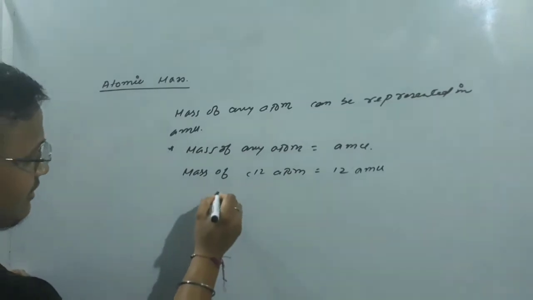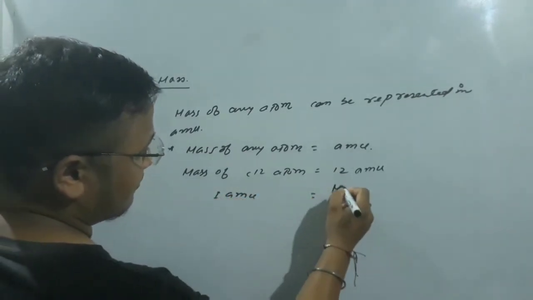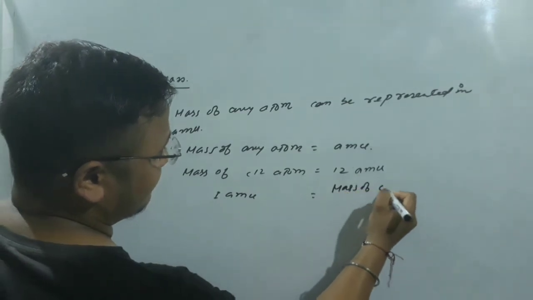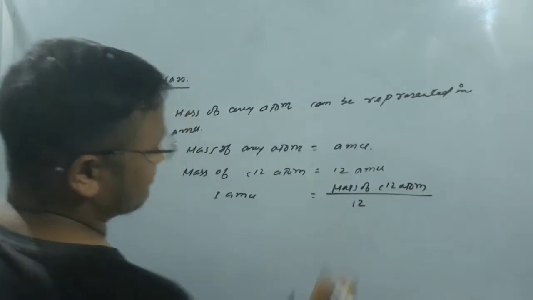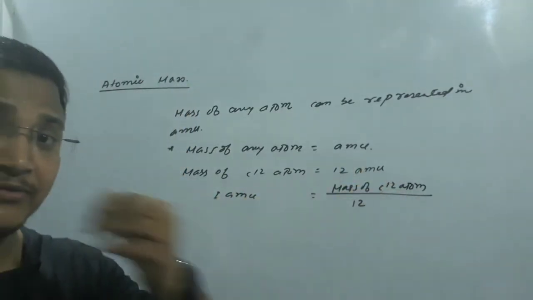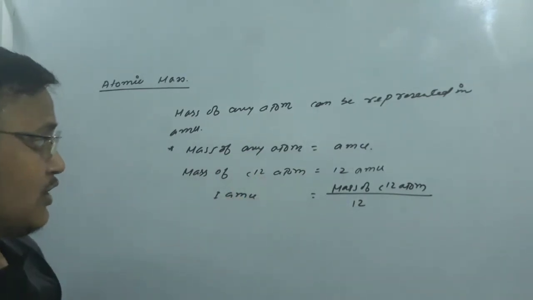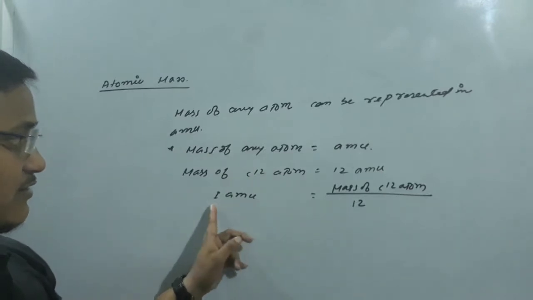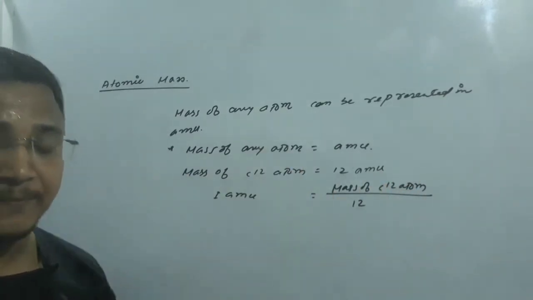So what will we do now? From here we will calculate the value of 1 AMU. So we can write, mass of C-12 atom divided by 12, right? So mass of carbon-12 atom is equal to 12 AMU. We are considering this because C-12 means its mass is 12. So from here we are taking the value of 1 AMU. So 1 AMU is equal to mass of carbon-12 atom divided by 12.